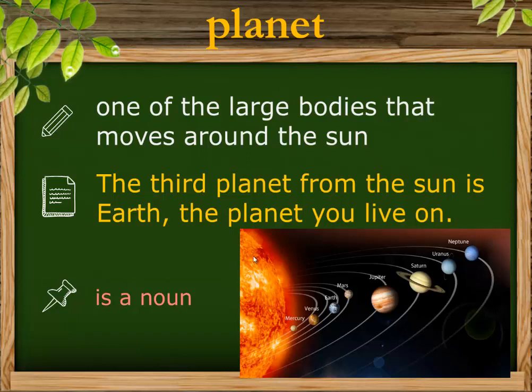If you look at the image over here, here's a picture of the sun, and these are the planets that orbit the sun, that go around the sun. So these are the planets in our solar system. Planet is one of the large bodies that moves around the sun.